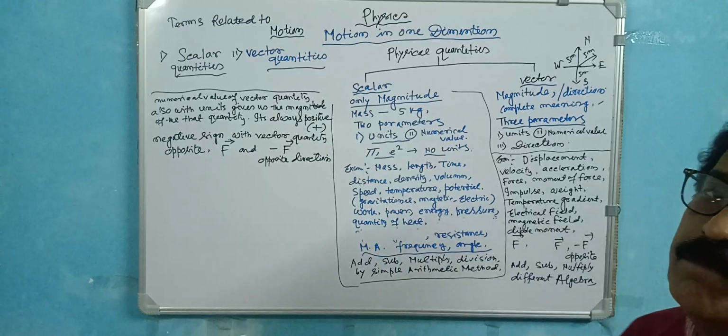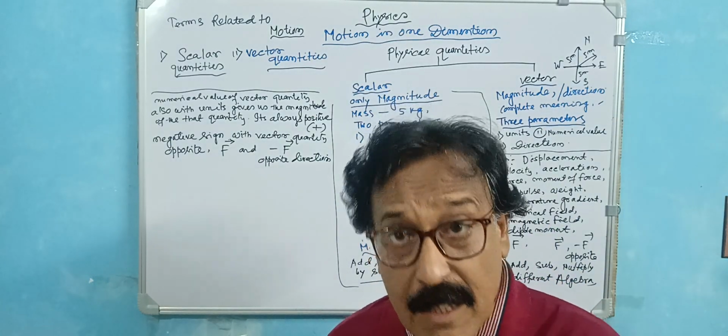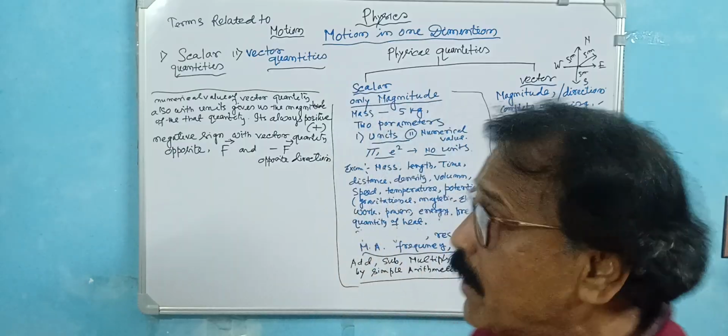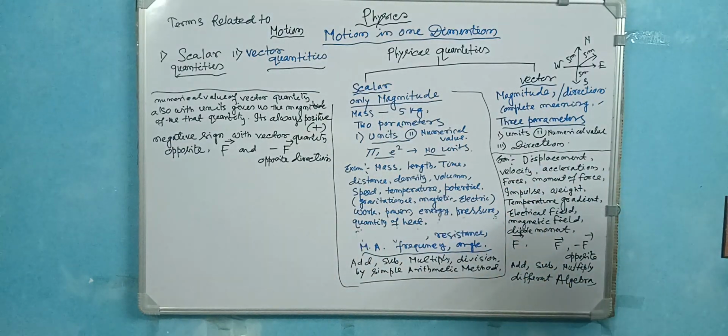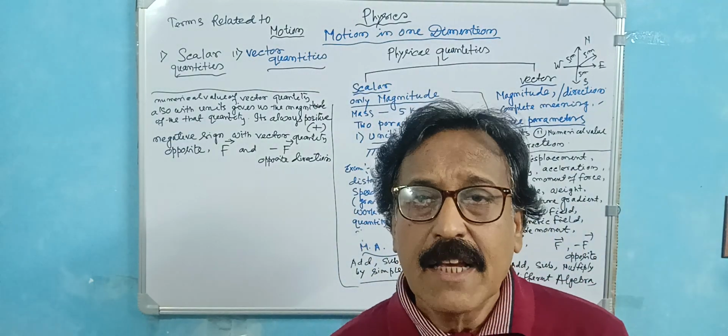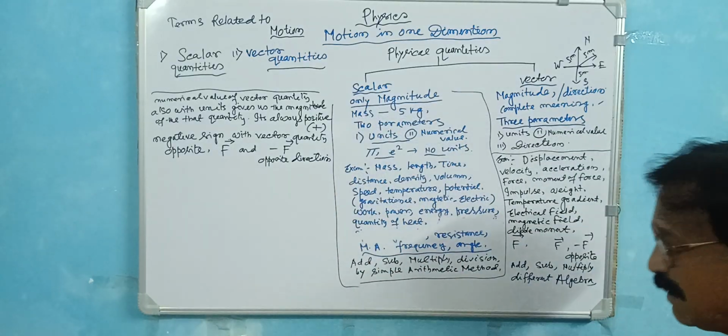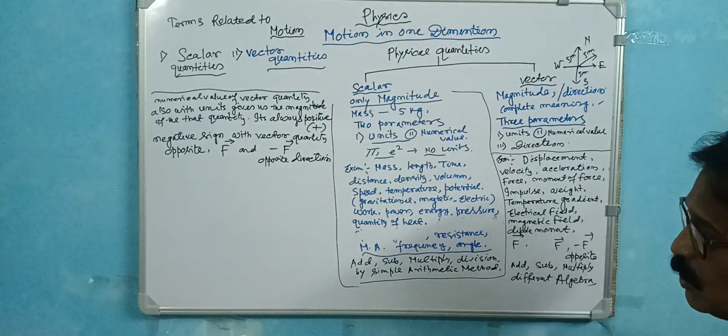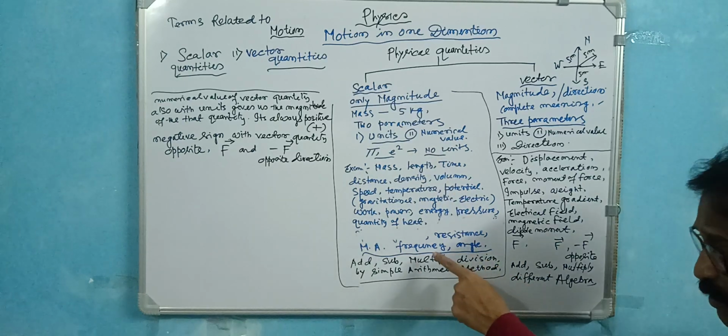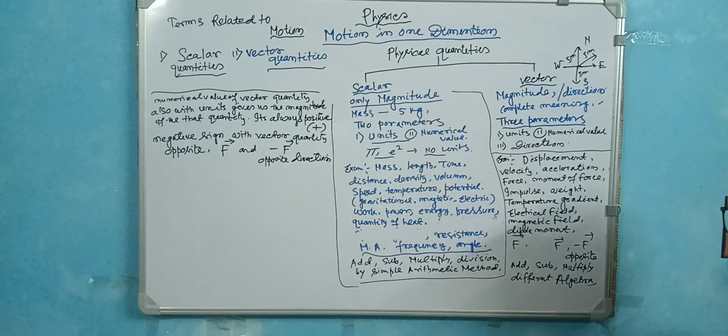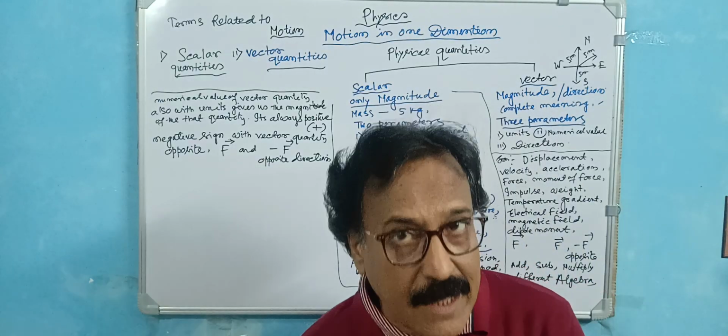Mechanical advantage, say 5, does not need units. The value is there, but no units are needed. In the case of specific gravity also, the value is there, so you do not need units. The same goes for pi, frequency and angles. Now these are all examples of scalar quantities.